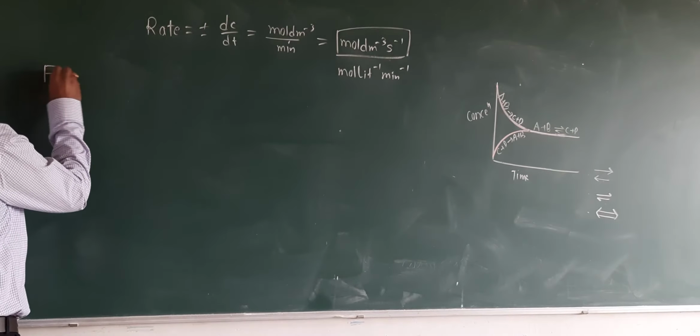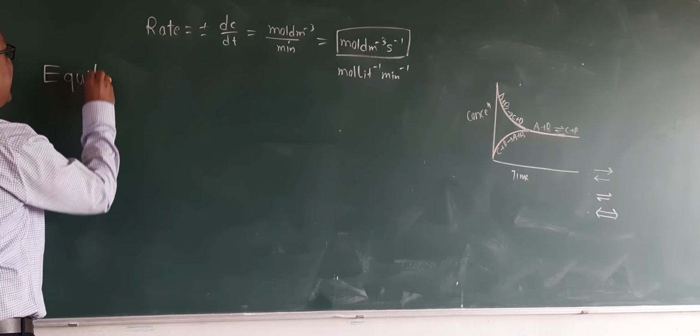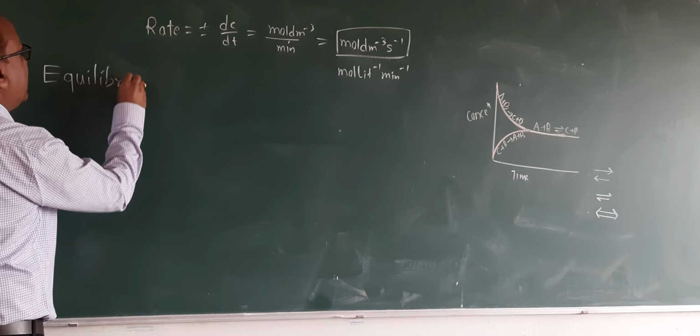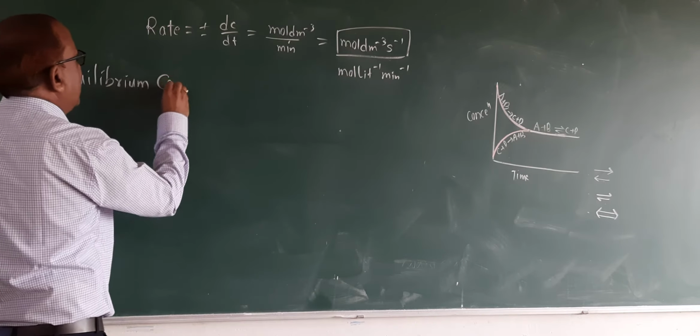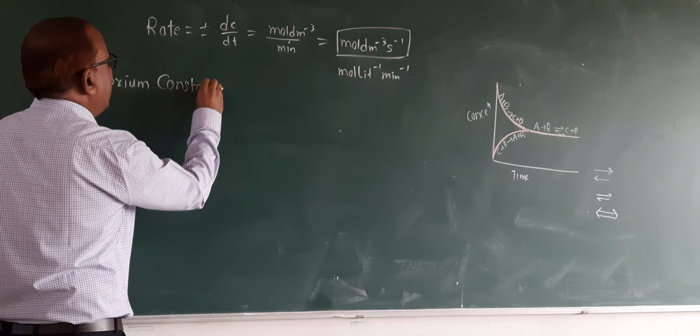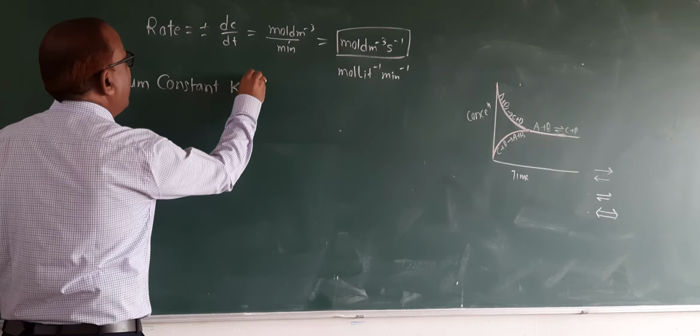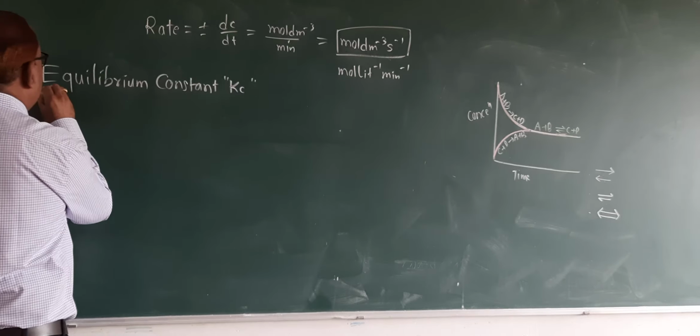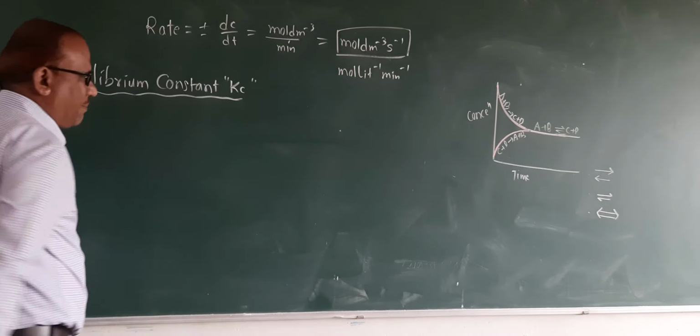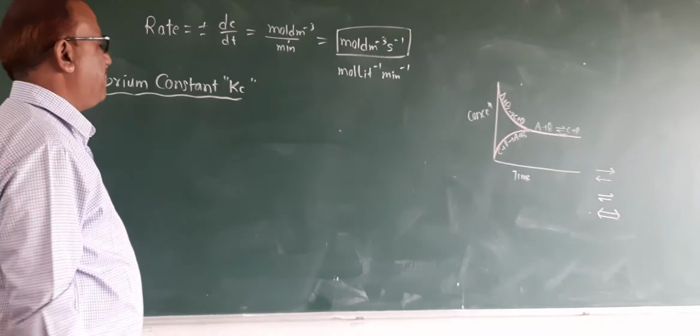Now we are going for giving the definition of equilibrium constant. Again we are not giving the definition for equilibrium constant directly. For this definition we must take a mathematical expression once again.